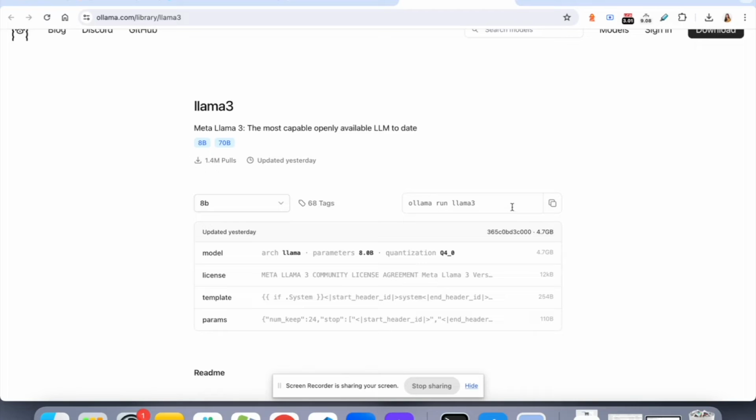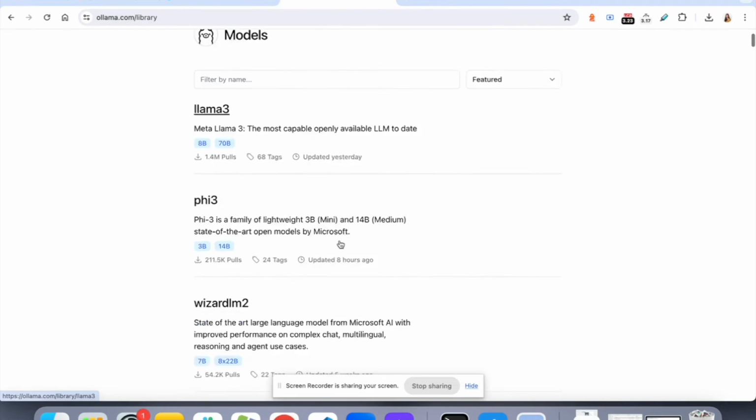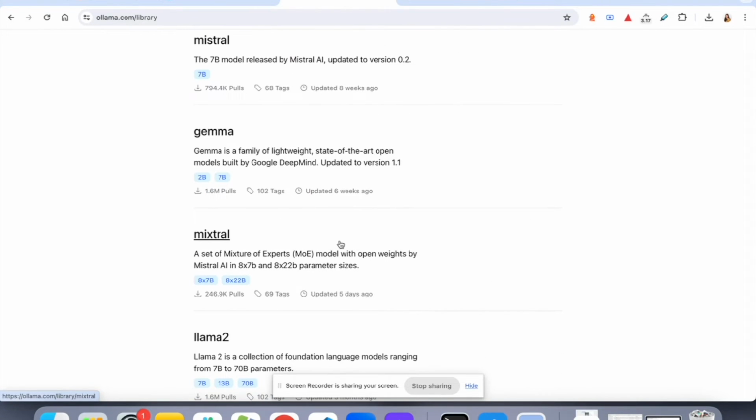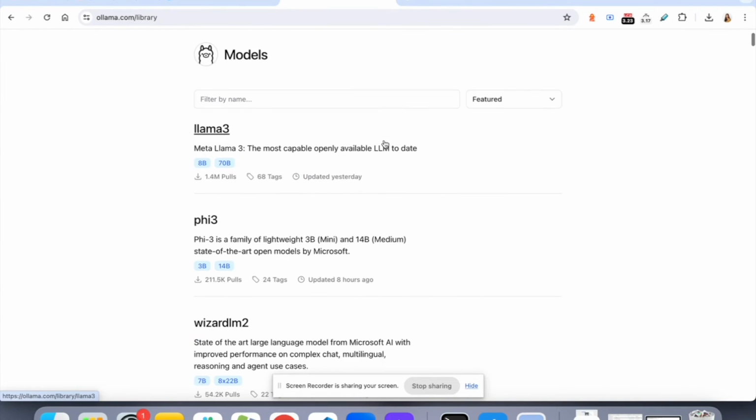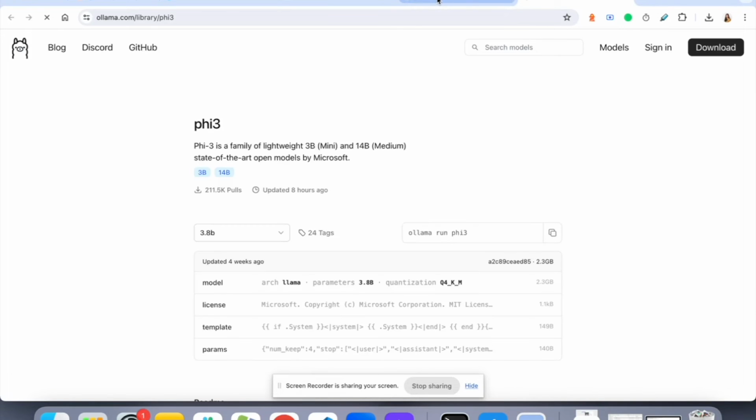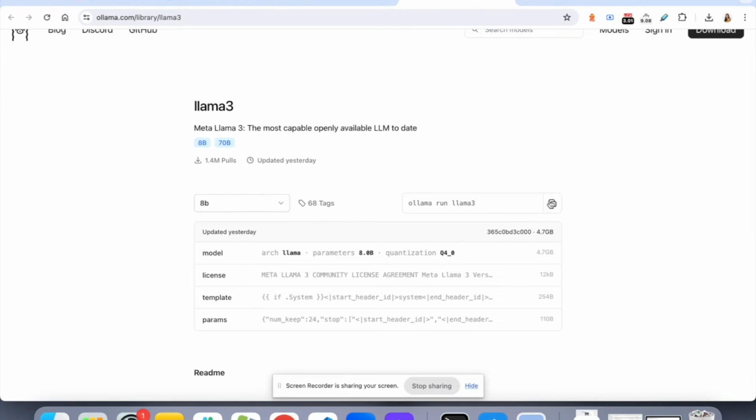So you can explore all the LLMs here, read about them, see if you find them useful or not, and then download them. For downloading, you have to open it up. Let me open the Phi 3 also. It is going to tell you what command to run. So you can run ollama run Phi 3, but we'll go with Llama 3 for now. So we are going to run ollama run llama3.